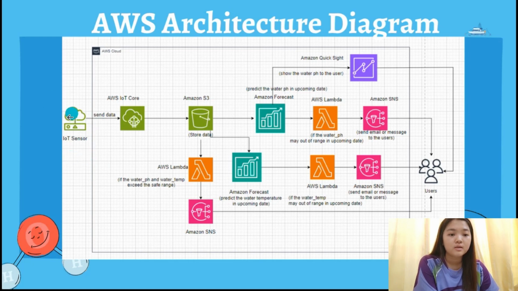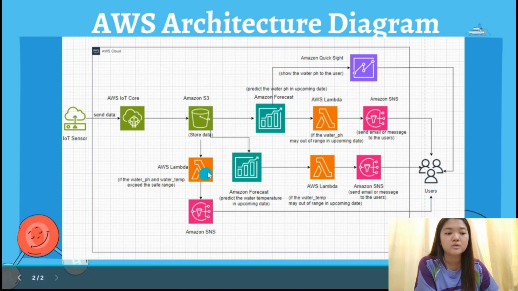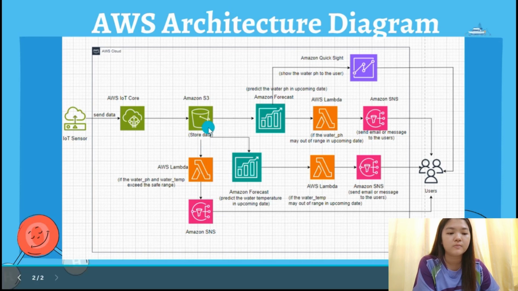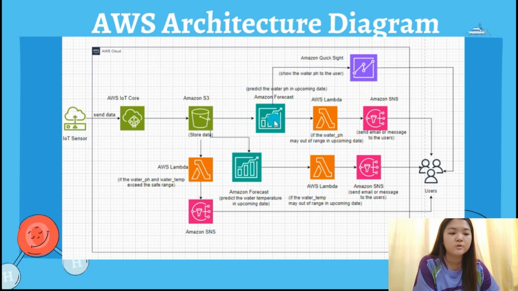Here is the IoT sensor. It will detect the water pH and the water temperature. After collecting the data, it will send the data to AWS IoT Core and store it in the S3 bucket. For the first path, it will directly trigger the Lambda to check the water pH and water temperature. If the water pH and the water temperature are out of range, then it will automatically send a Gmail to the user.